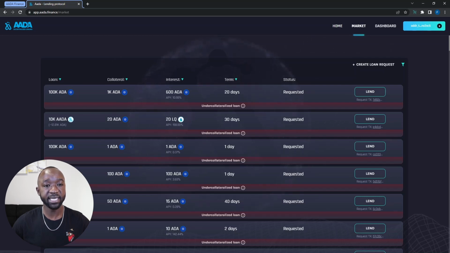The last thing we can see here in the market page is the status of the actual loan. And so right now, all of these are requested. However, once you actually accept a loan as a borrower, you're actually going to see the status of the loan update. The very last button here is the ability for us to actually click lend. And so we're going to use this option if we're a lender looking to accept a particular loan request.